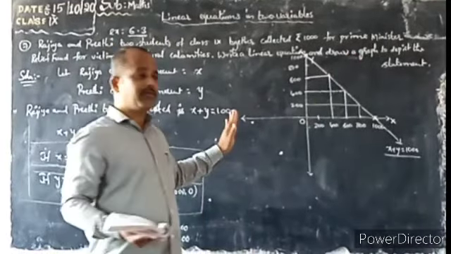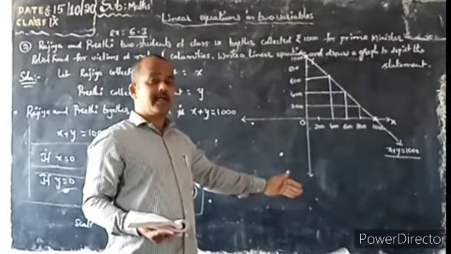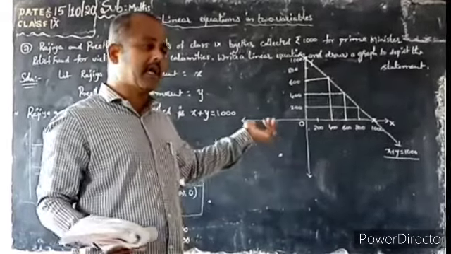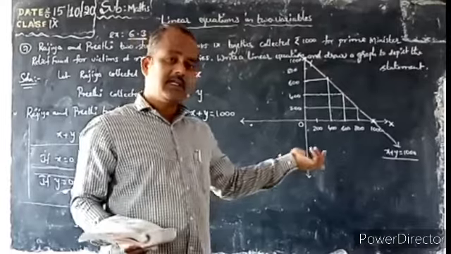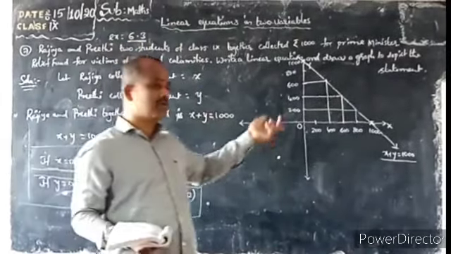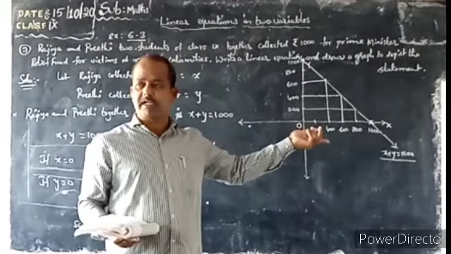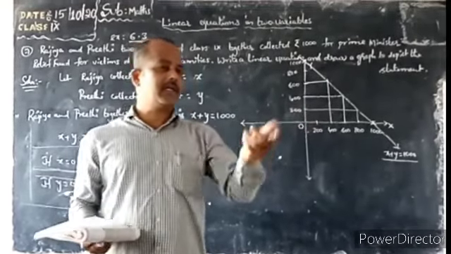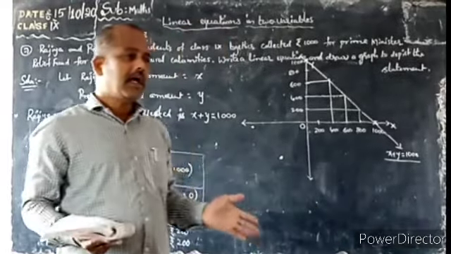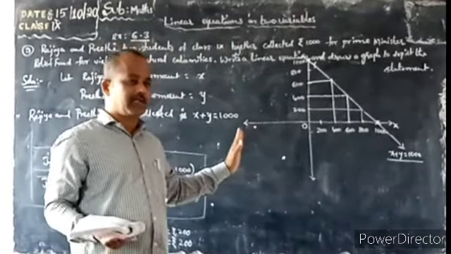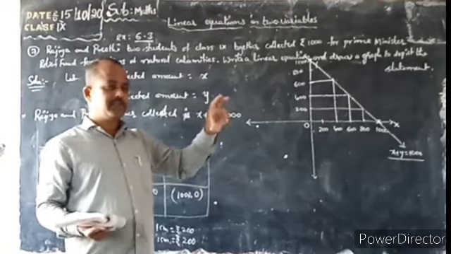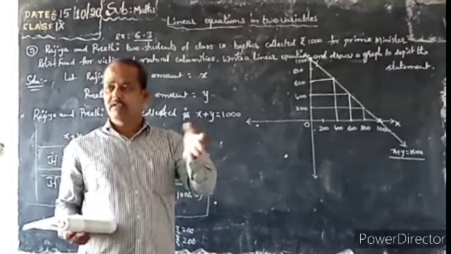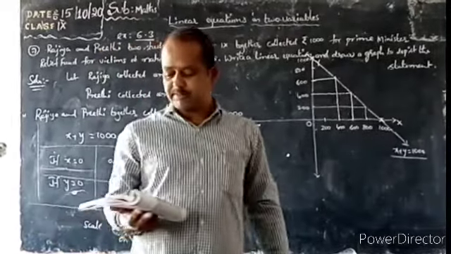So in this graph, scale will be taken as either 1,000 or 500 or 2,000 as you wish, as per your convenience. If 1,000 is taken, we get 1,000, 2,000 like that. If 500 is taken, we get 500, 1,000, 1,500 like that. As per your convenience, how much graph sheet you have available, according to that take the scale as you wish.